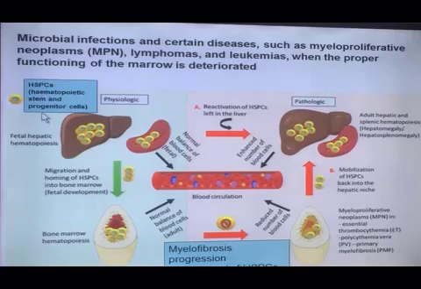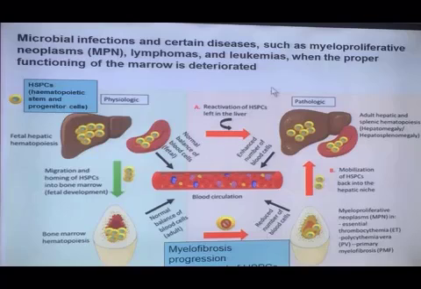HSPCs, haematopoietic stem and progenitor cells, are responsible for the production of RBCs by the liver and spleen during fetal life, and when the bone and bone marrow develop, this function is also shifted into the bone marrow, and then the bone marrow starts production of RBCs and adding them into the circulation. Before the bone marrow, the liver and the spleen add the cells into the circulatory system.